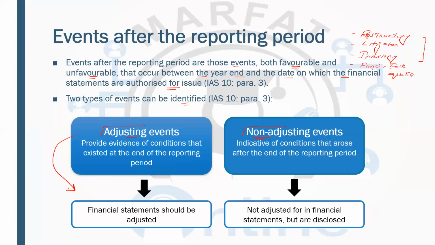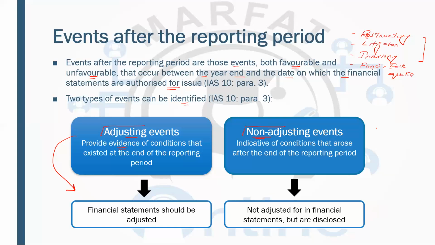Yes, because the common sense is that we are adjusting these events in the current year financial statement because these events have a strong connection with the year end. There is an evidence at the year end. That is why we are adjusting these events in the current year financial statement. Now, what are the examples of adjusting events? We'll be looking at those examples shortly.